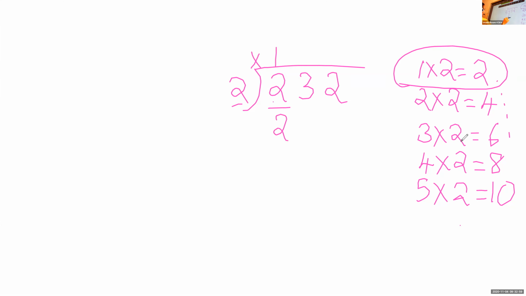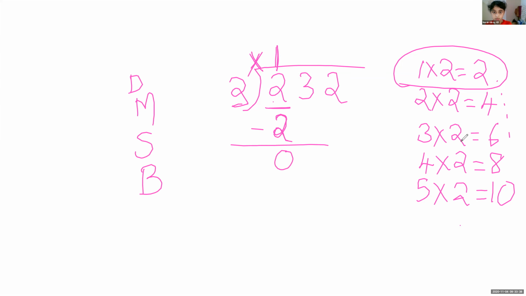Okay. Now next what we have to do? Yes, Nora, are you there? Yes, ma'am. Next what we have to do? Need to subtract. So children, first step is divide. We divided 2 divided by 2. Then we got 1. Then next step is multiply. 1 into 2 we have written here. Now next step is subtract. 2 minus 2 is what? 0. Okay. Now next step is bring down. Nora, which number I have to bring down? 3. So I have bring down 3.